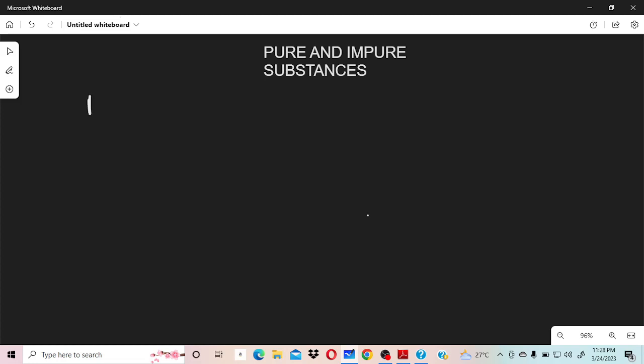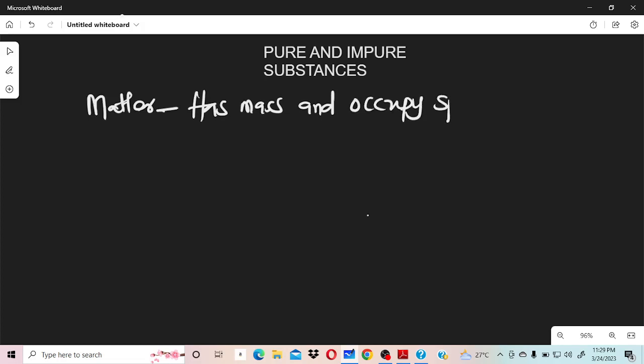From our preliminary class, they will always tell us matter is anything that has mass and occupies space. Very correct. And we know that the state of matter is divided into solid, liquid and gas or gaseous. We know all that already.